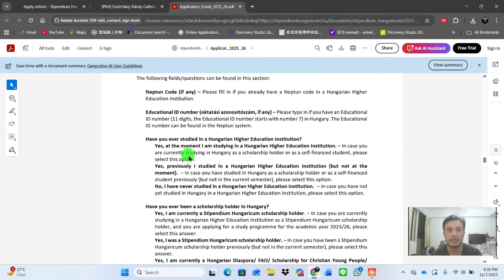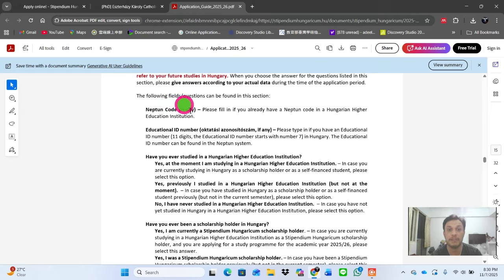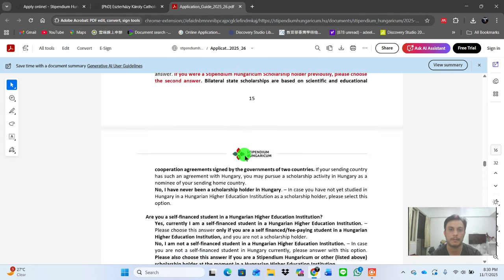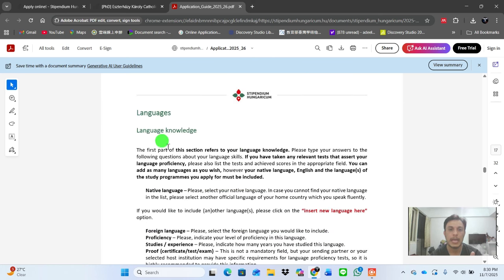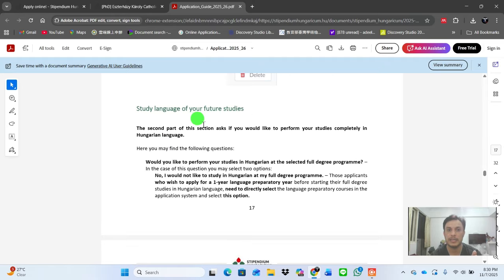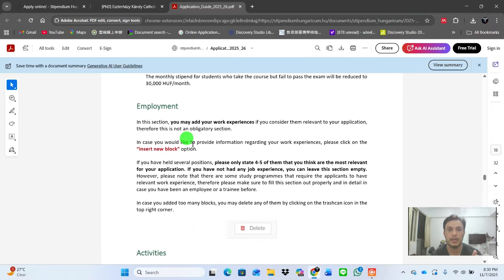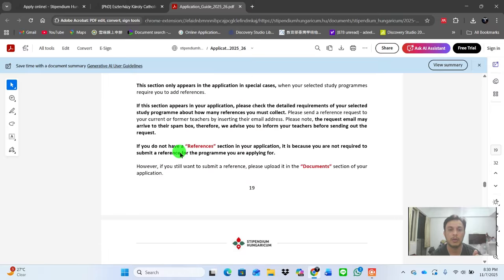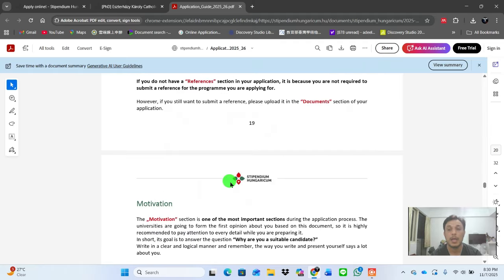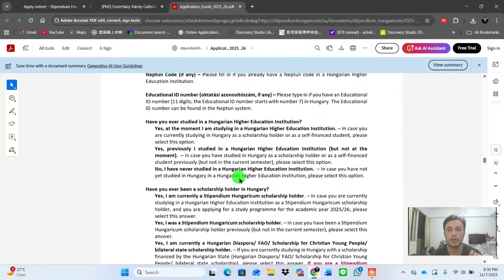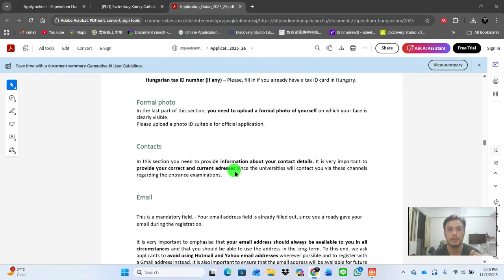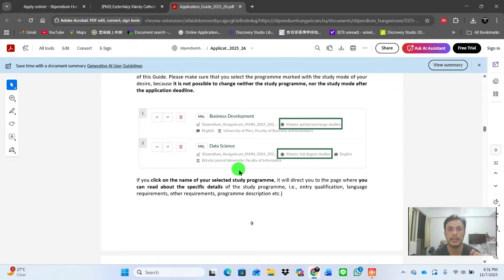So they mention where you can get your Neptune code, if any. Otherwise you can skip that one. Or if you need your Neptune code, you can go to the application university website, find your program and provide that information there. Then language knowledge and study language of your future study, your employment activities, and all of the information here. Okay, further, if you don't want to go to that site where you have to fill in your information, you can also get the link from here.